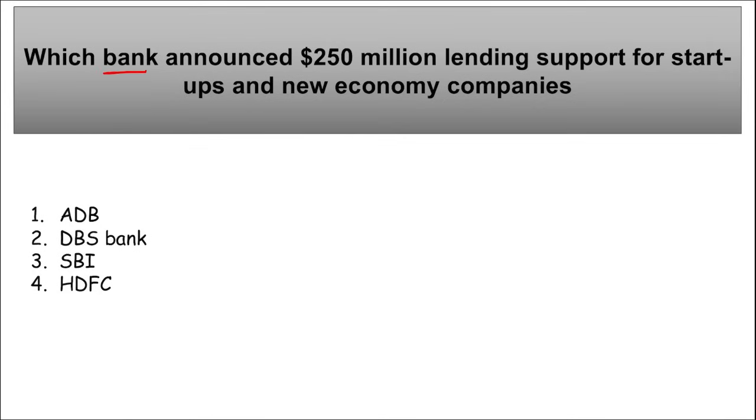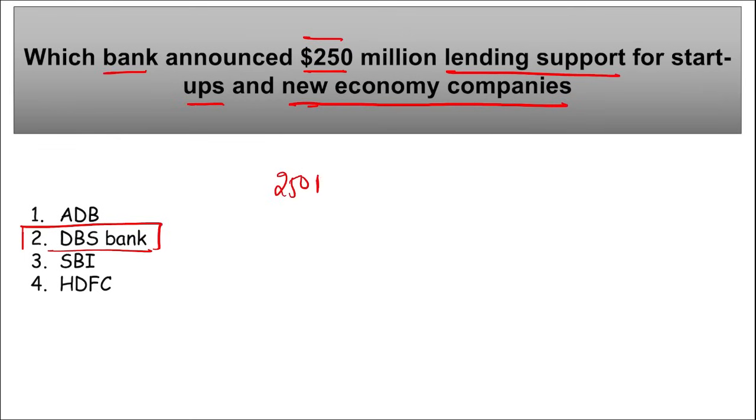Next, which bank has announced $250 million lending support for startups and new economy companies? It is DBS Bank India. They have announced a $250 million lending support for startups and new India companies. This means DBS Bank has announced this commitment so that they can help startups and new companies from India that focus on entrepreneurship and technology innovation to grow.